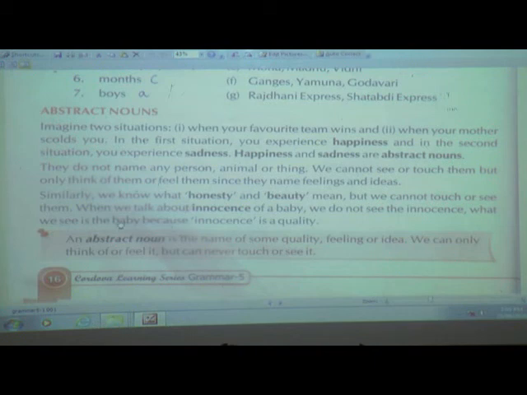Innocent. Now even you children all have some qualities, like mischievous, you are mischievous, or sometimes we can see proud, we have the proud feeling, that is also one quality, or we can say brave, that is also one quality of a person. We can see the person, but we are not able to see the quality, we can think about them, or just feel that quality about them.